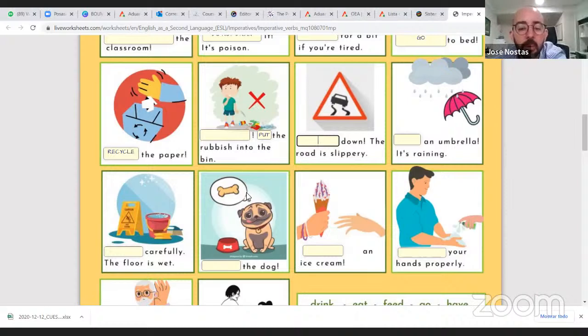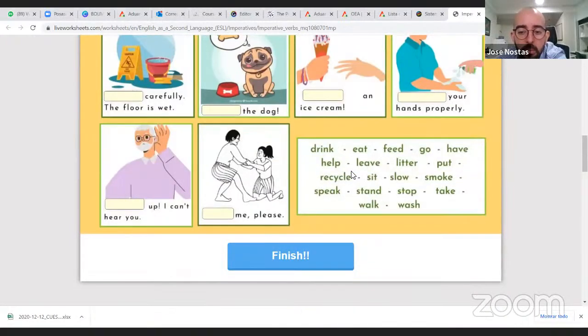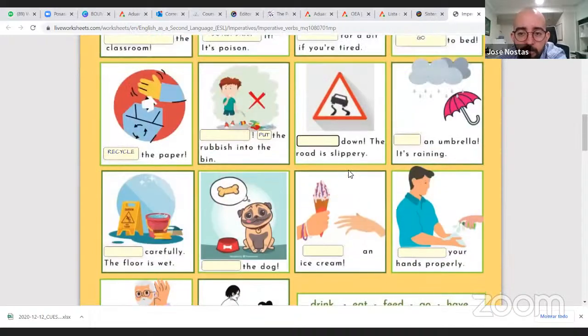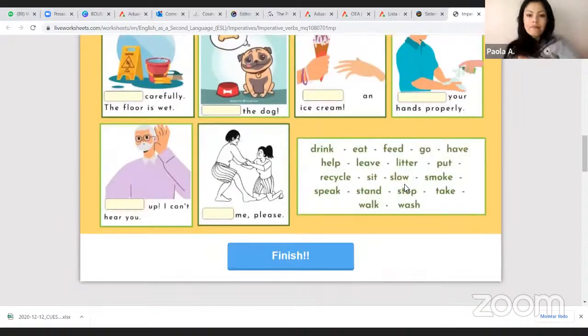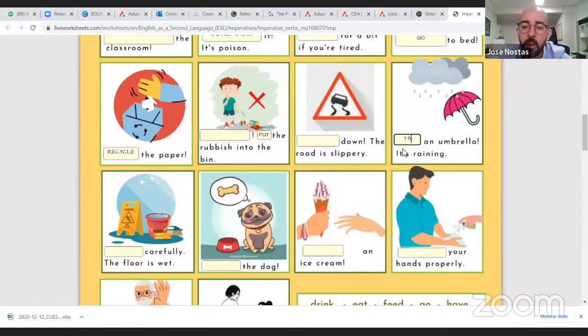Okay. The road is slippery. Take an umbrella, it's raining.